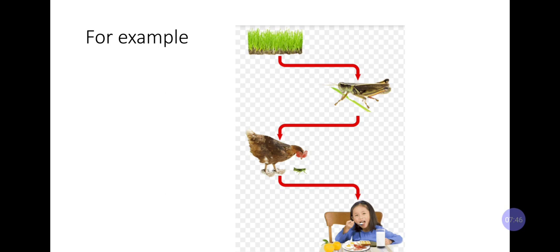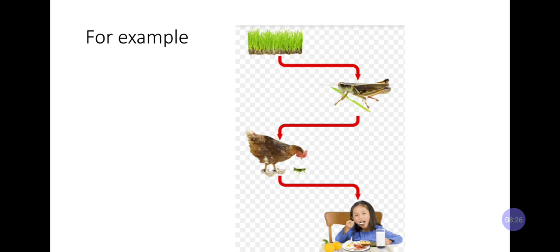First of all, you can see there is a little cycle, it is an incomplete cycle. So grass is eaten by this grasshopper, and this grasshopper is being eaten by this cock or hen, and this cock or hen we are eating generally in our food. So if suppose these grasshoppers are not there, what will this cock eat? This cock cannot have the food, and as this cock cannot have the food, we can also not have the chicken. Yes or no? So in this way, if anything vanishes, we are disturbed.